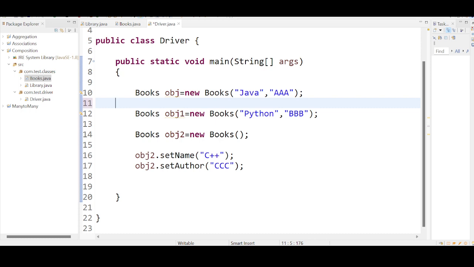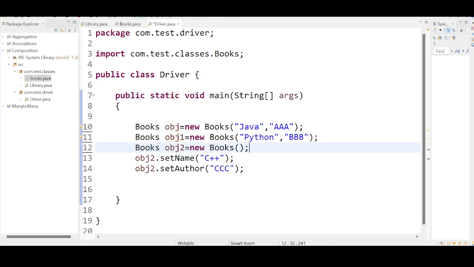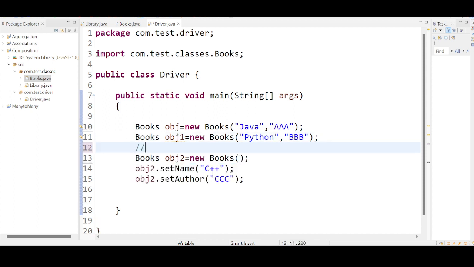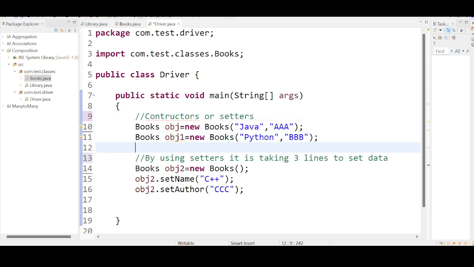Good. Now you see, guys, by using setters, it is taking 3 lines to set data. But by using a constructor, it is taking only 1 line. So which one is easy, constructors or setters? What are your thoughts? Which one is easy for us? Is it always recommended to use constructors to set data, or setters?